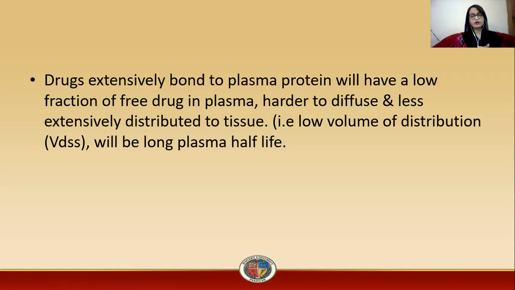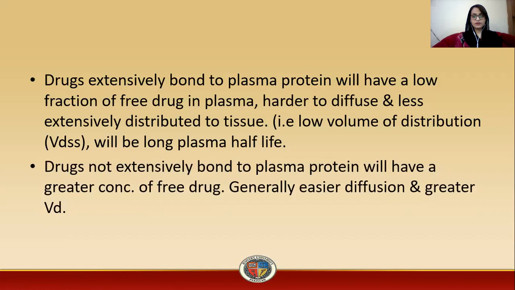So it is harder for it to diffuse and it is less extensively distributed to the tissue, as the proportion of the drug that is freely available in the plasma is less, so the distribution into the body is also less. That is low volume of distribution at steady state, and as the drug is retained in the plasma, the plasma half-life of the drug will be increased.